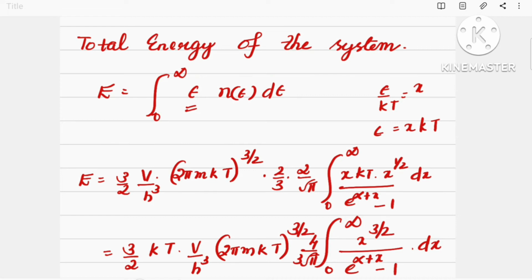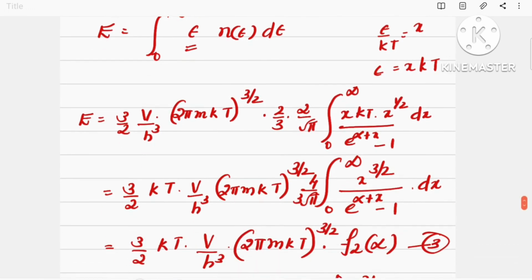Then substituting the value of epsilon equal to x kt and also multiplying and dividing by 3 by 2, we can obtain the relation as 3 by 2 into v by h cube (2 pi m kt) the whole raised to 3 by 2 into 2 by 3 into 2 by root pi integral 0 to infinity x kt, x raised to half dx divided by e raised to alpha plus x minus 1, that is equal to 3 by 2 kt.